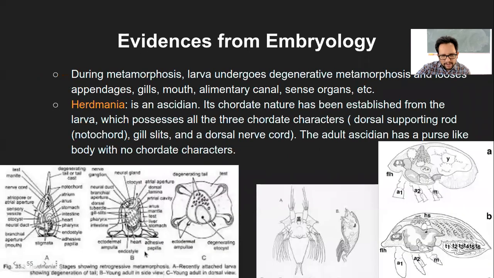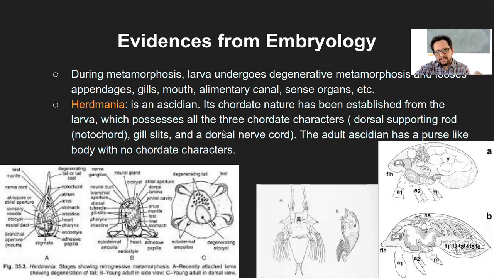So I guess I have it somewhere. This one, yeah. So though the diagram looks very complicated, if you look at these structures, this is Herdmania, which is another species, a kind of Ascidian. Ascidian is one type within the chordate phylum.